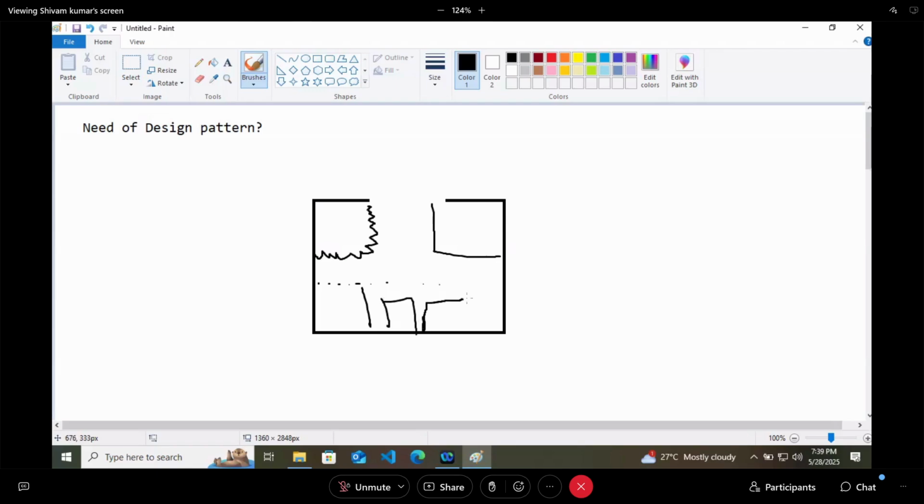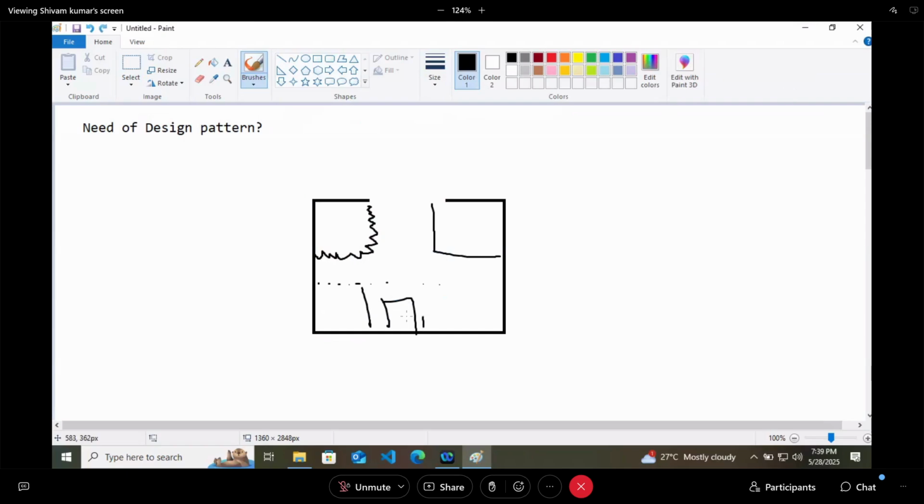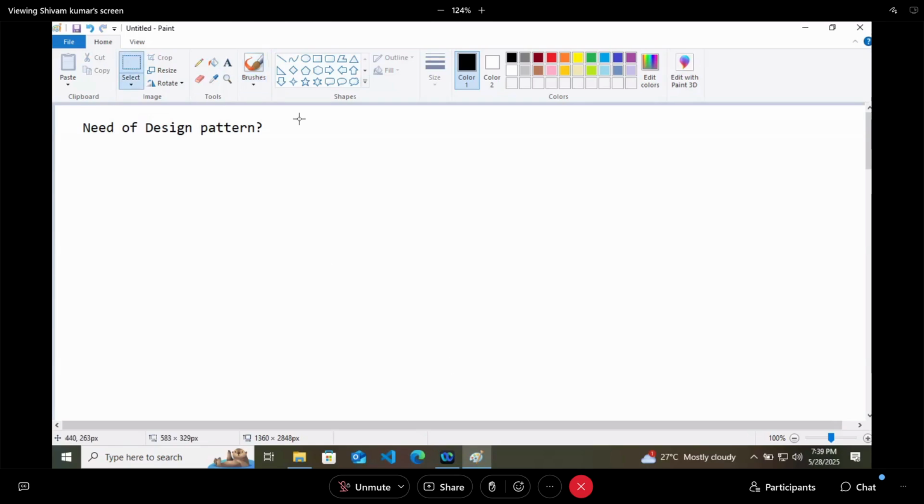Now what is the requirement of design pattern here? If I ask, will you keep your kitchen and washroom in front of each other? The answer is no, we can't keep them so. That is the design pattern, where to keep which particular thing. How odd it will look if this is your kitchen and just in front of the kitchen there is a washroom.